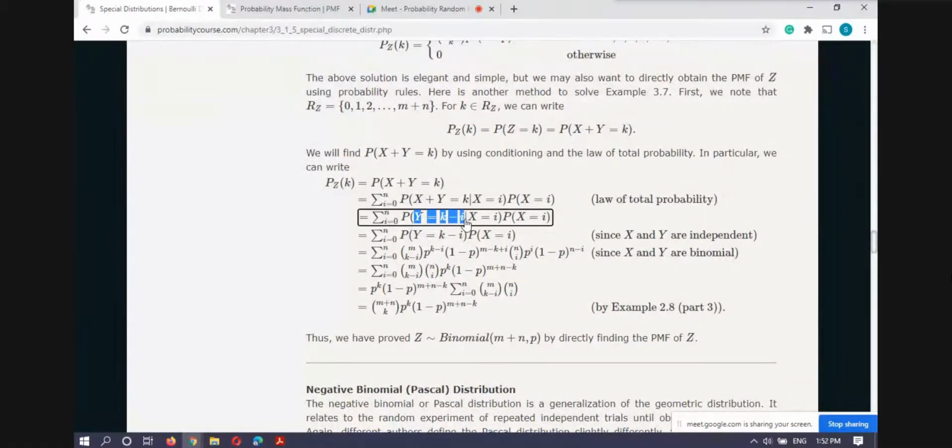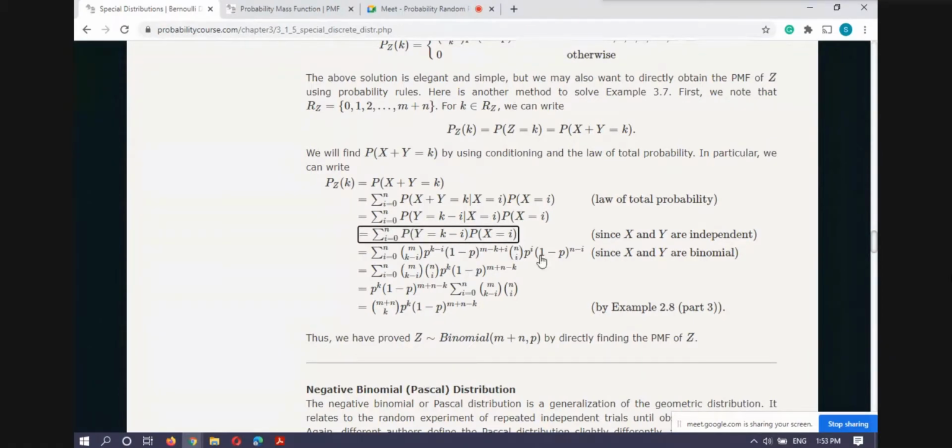Since Y is independent of X, the probability of the event Y equals k minus i, given that X equals i, does not depend on the given event. Because X and Y are independent, this can be rewritten as the product of the two probabilities, and again the sum runs from 0 to k only.